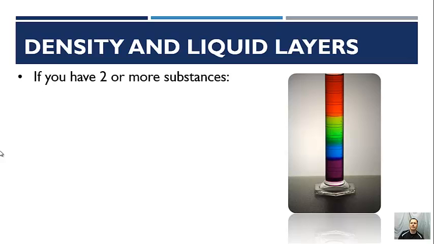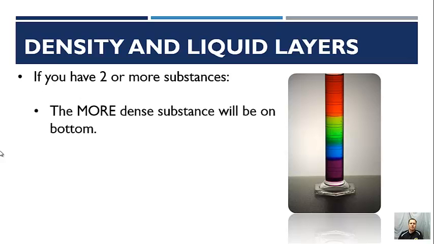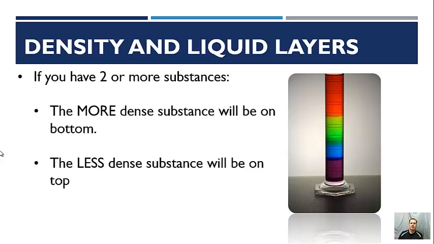Now, we can have the same thing happen if we have multiple layers of liquid. If you have two or more substances, what you'll see is that once again, the more dense substances will be on the bottom, and the less dense substances will be on the top, and you get this pretty density column. This is done with colored liquids of different densities, but we'll do a similar thing to it in class.